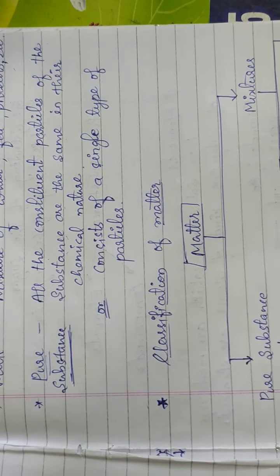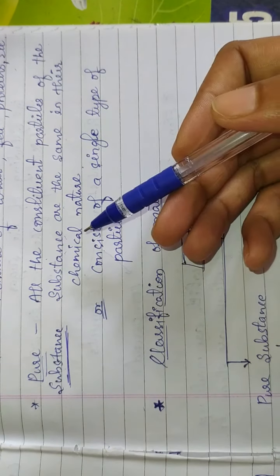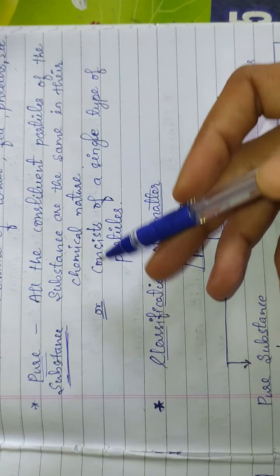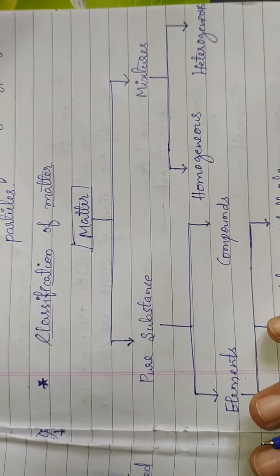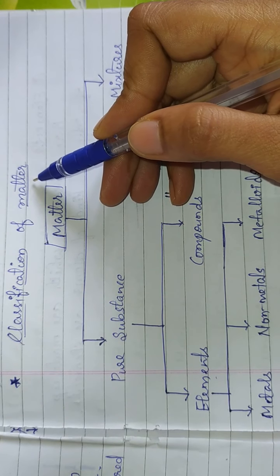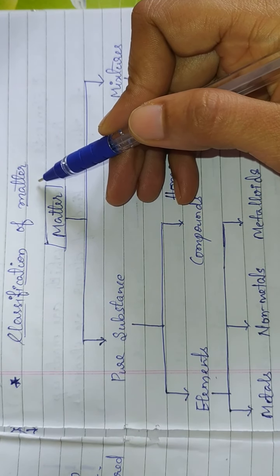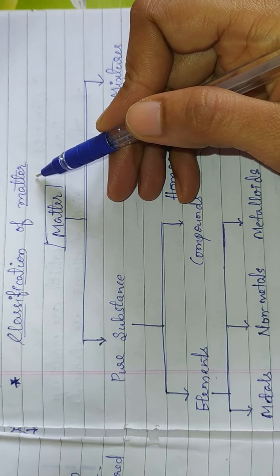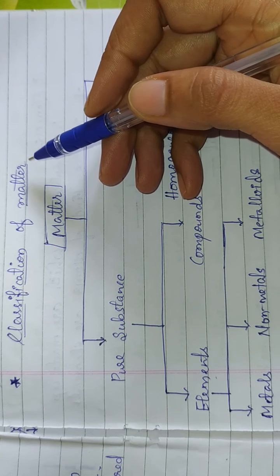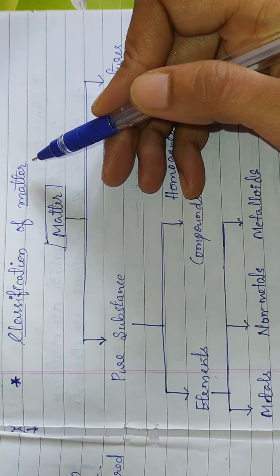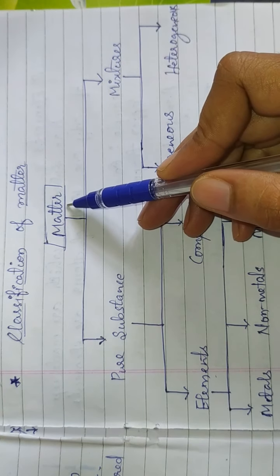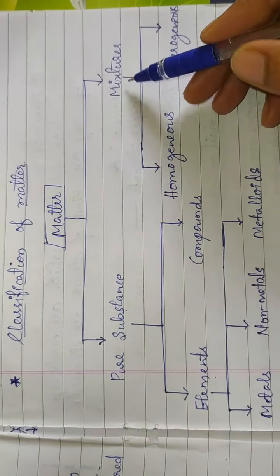We will see in detail what is pure, how these pure substances are classified, and also we will study their properties. Now we will see the classification of matter. Already in the first chapter we have learned what matter is. Matter is anything which has mass and occupies space. Matter can be classified into two classes: pure substances and mixtures.